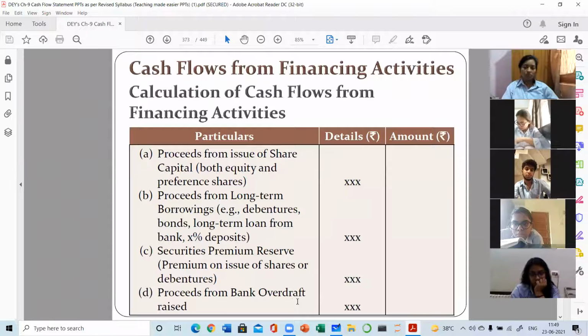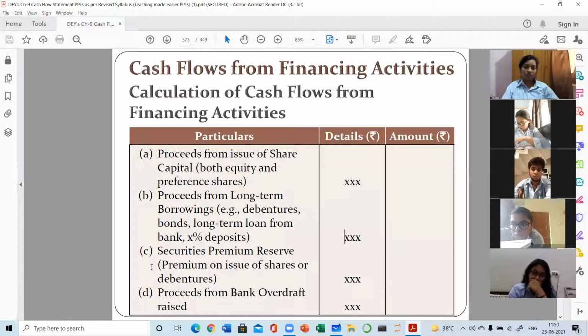Then proceeds from bank overdraft. So you can write here increase in bank overdraft. Like in the previous year, bank overdraft was rupees 50,000 and in the current year it's 80,000. So it is increased by 30,000. So you need to write here increase so that it is clear for you when it will be increased, how it will be treated, and when it will be decreased, how it will be treated. Clear? So instead of writing proceeds from bank overdraft, you can write increase in bank overdraft. So it will be added. Similarly, increase in SPR. So all these are the items to be added.